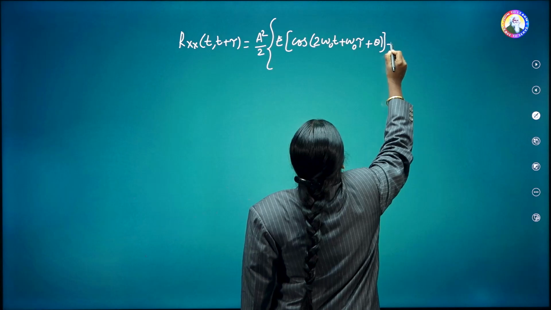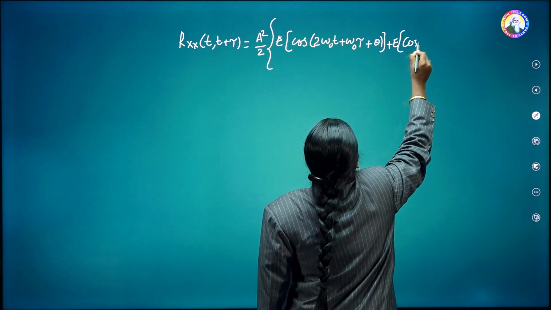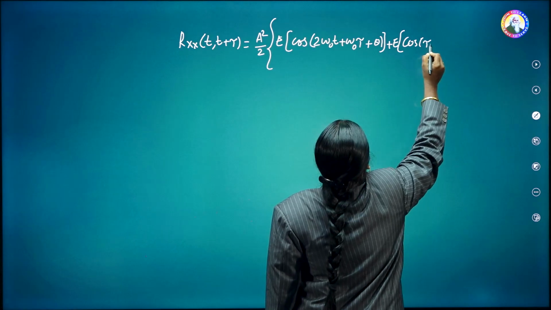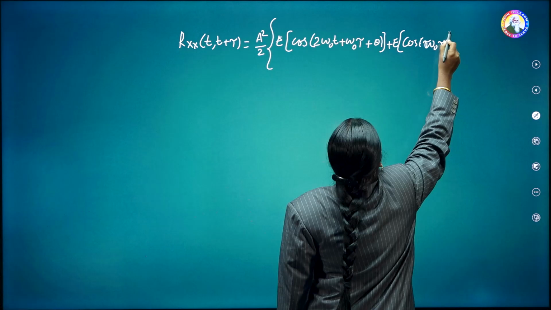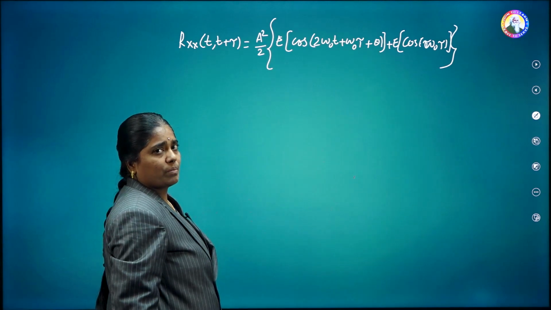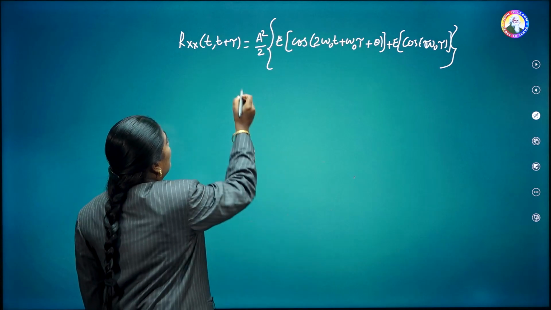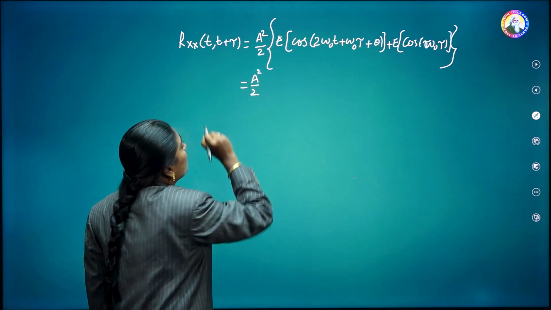Now the second term is nothing but cos of omega naught tau. A square by 2 is common to both terms.